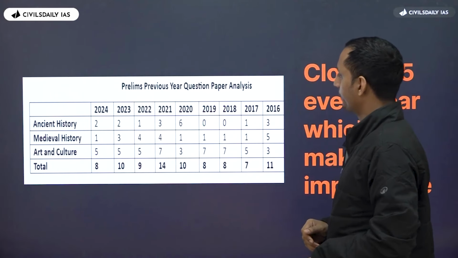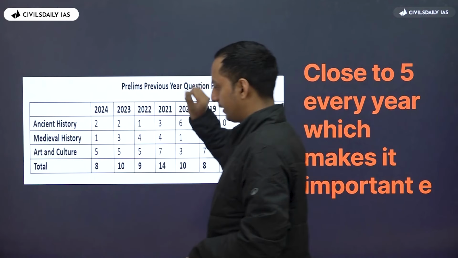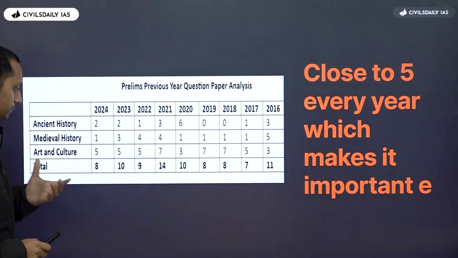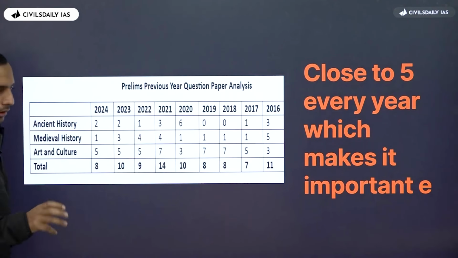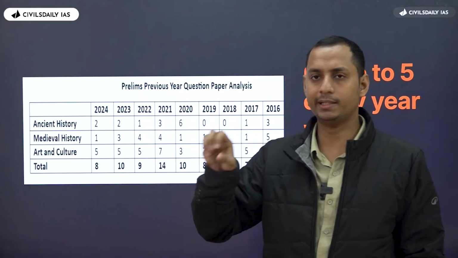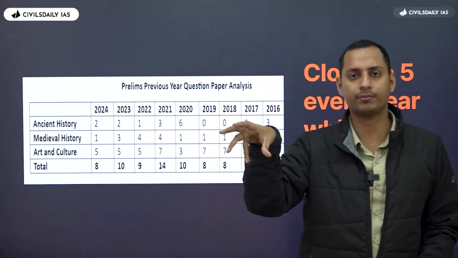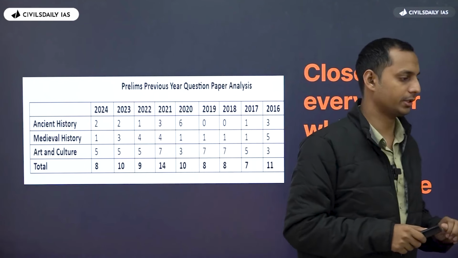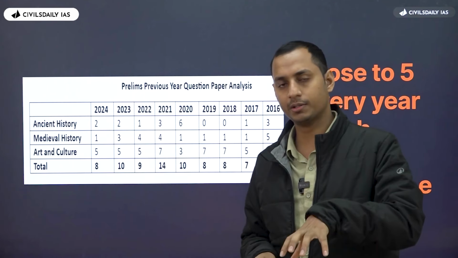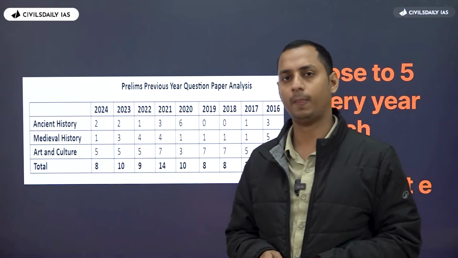Now, first of all, this is a PYQ pattern with respect to art and culture. So as you can see here, close to 5 questions come every year. Now, let me tell you, this is not purely art and culture. Let's say, for example, in case of 2025, there was a question with respect to the Indus Valley civilization, right? It was a question with respect to the statue of a dancing girl. Now, is it ancient history or art and culture?